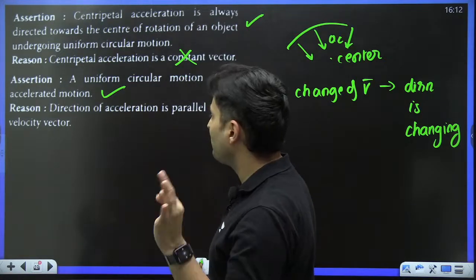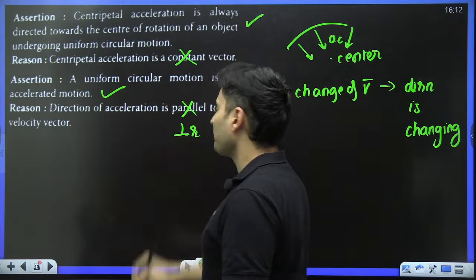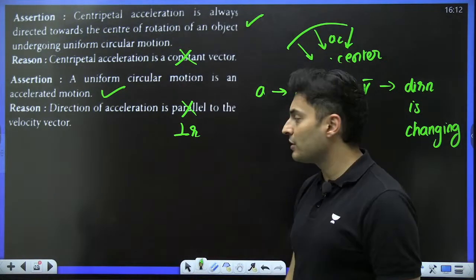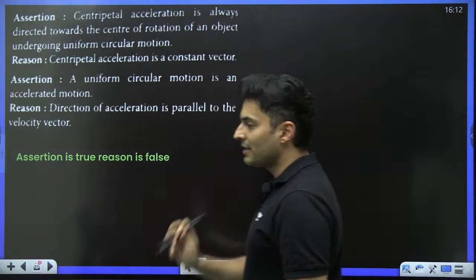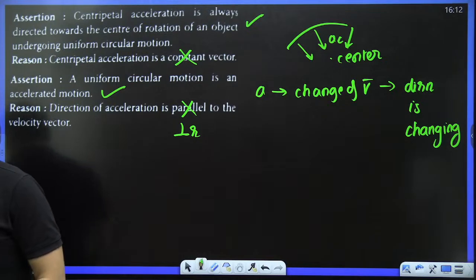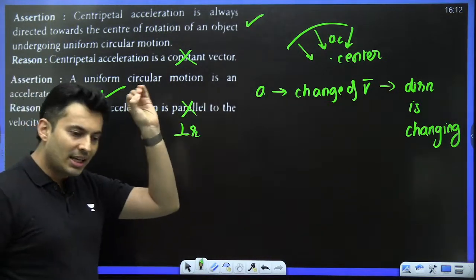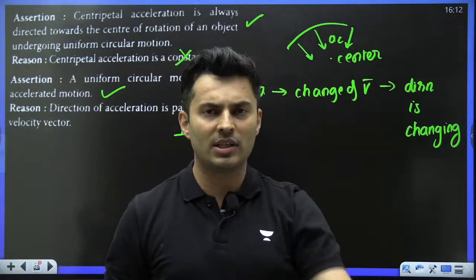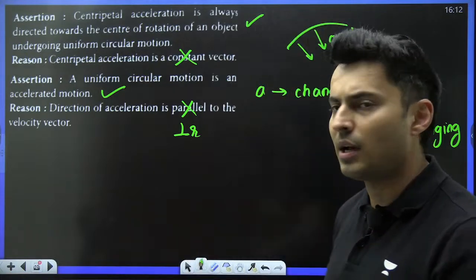Direction of the acceleration is parallel to the velocity vector. No, it is in fact perpendicular. So assertion is correct, reasoning is wrong for both the statements. Yes, assertion is true, reasoning is false. Everybody with me? Understood? So uniform circular motion is accelerated motion in spite of the speed being constant, because the direction changes, the vector changes. That's how it works.